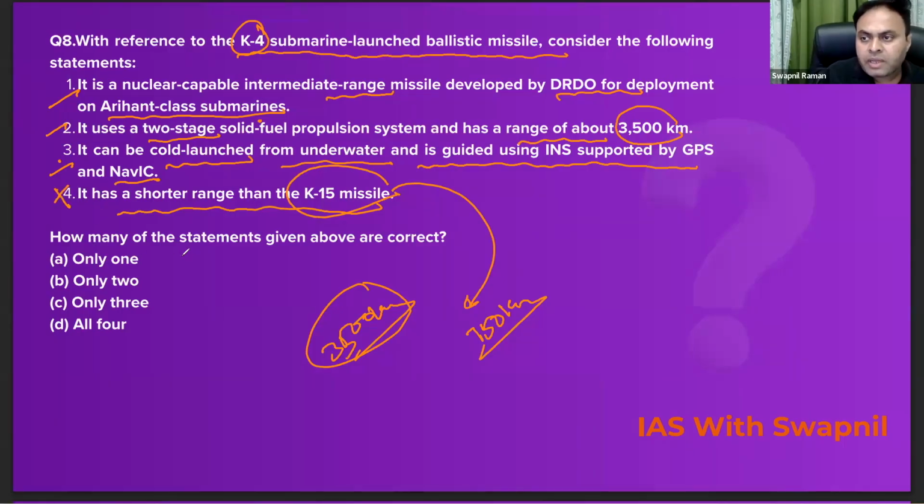Question is, how many of these statements given above are correct? So the fourth one is the odd man out. So all four cannot be the correct answer. Correct answer would be C for Calcutta. That is only 3, right?